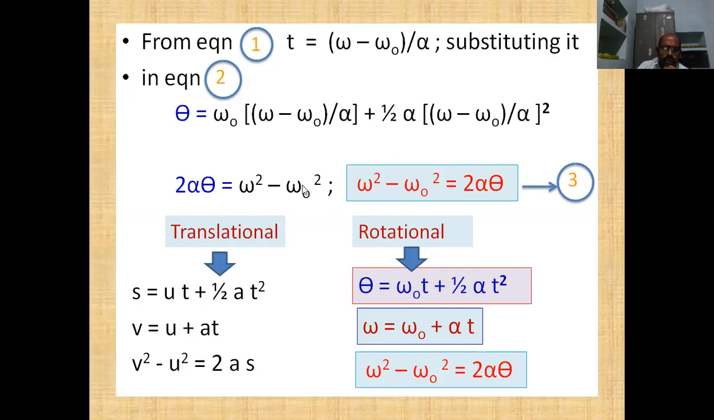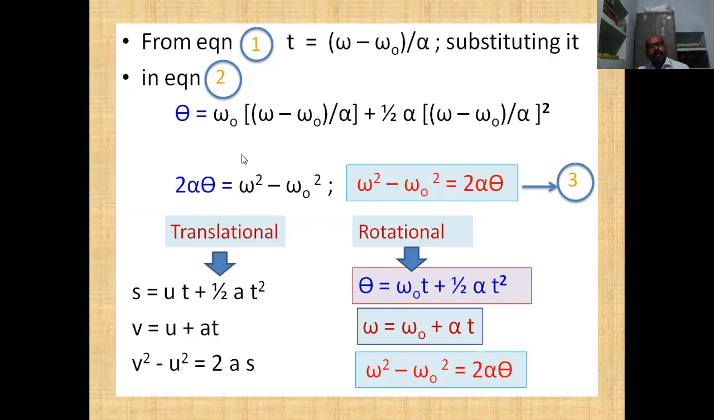Now, I am manipulating it just like this. The same equation, omega square minus omega naught square is equal to 2 alpha theta. So it is also a kinematic equation in rotational motion.